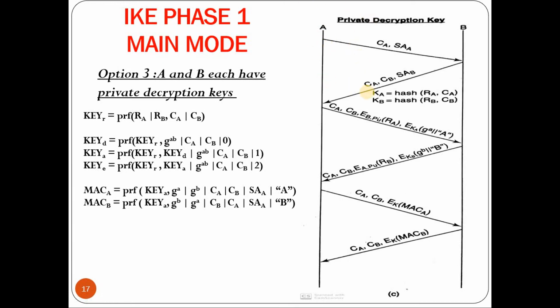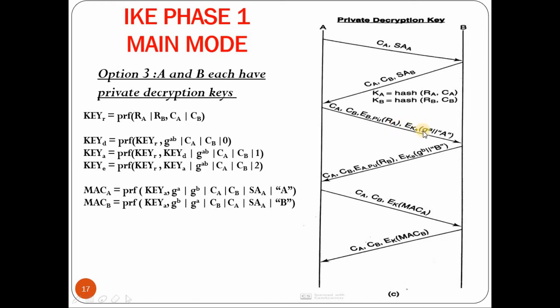So A will initially send the cookie of A, and it also sends SA of A. On receiving that, B will generate the second message, that is cookie of A, cookie of B, along with the SA of B. On receiving that, A will now generate the third message. The third message comprises both the cookies CA and CB. Along with that, it chooses a random number RA, which is encrypted using B's public key. Okay, B.PU indicates encryption using B's public key.